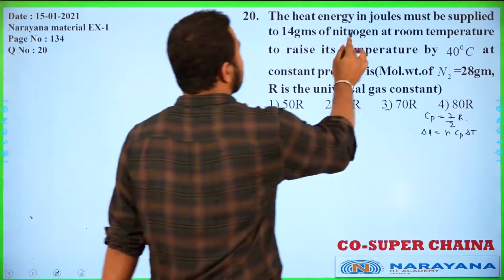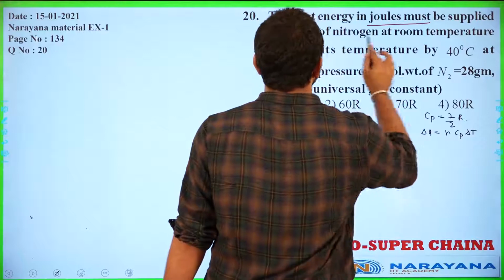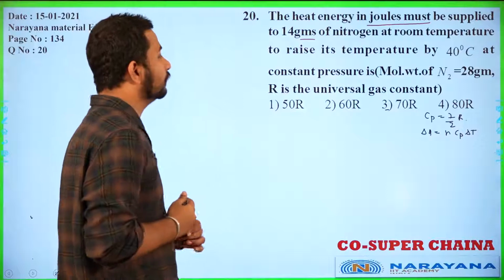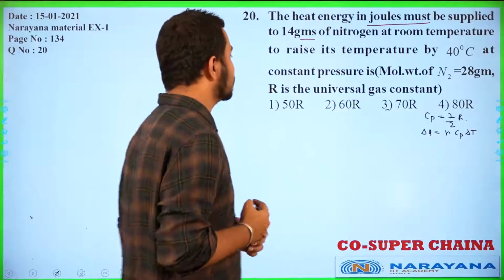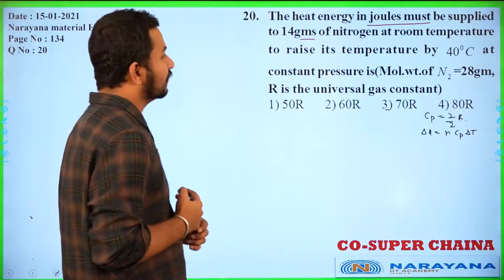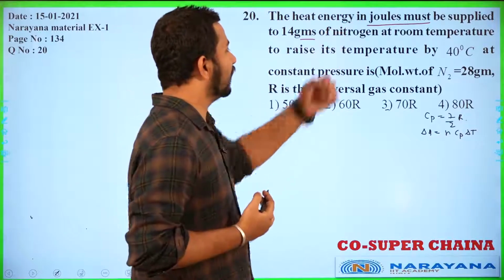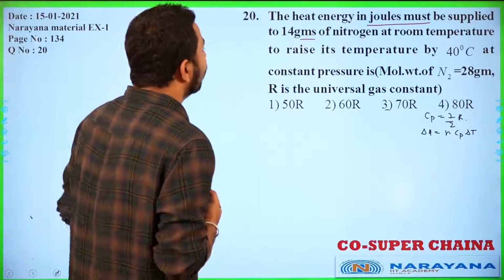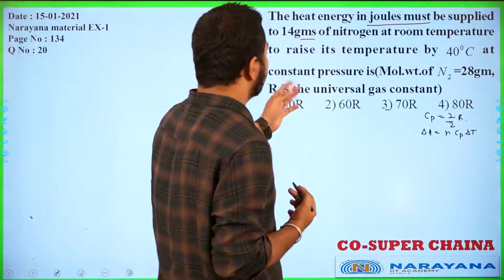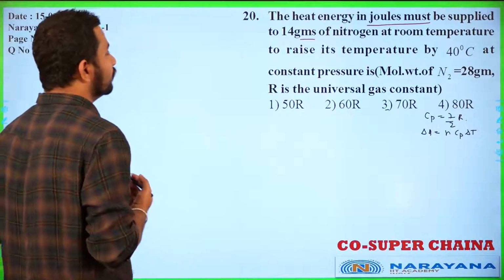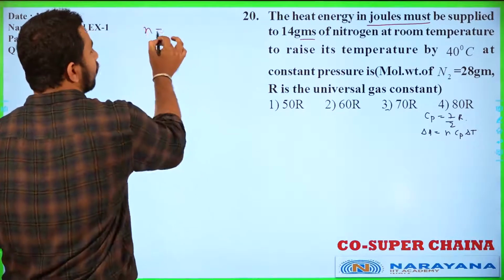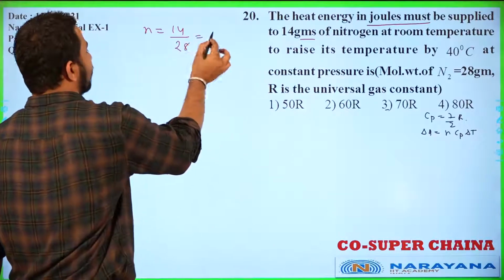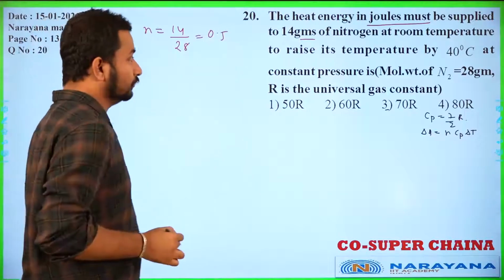The heat energy in joules that must be supplied to 14 gram of nitrogen at room temperature to raise the temperature by 40 degrees Celsius at constant pressure. You have to calculate the heat energy required here in joules. So we will calculate first the number of moles. So 14 grams, so it will be 14 by the molecular weight, which is given as 28, so it will be 0.5.